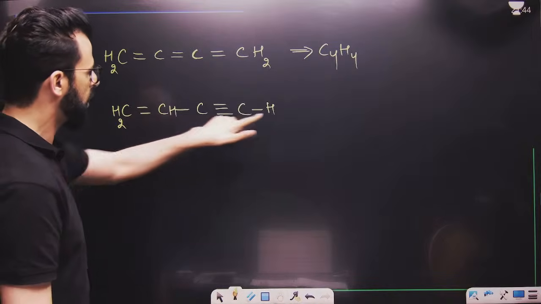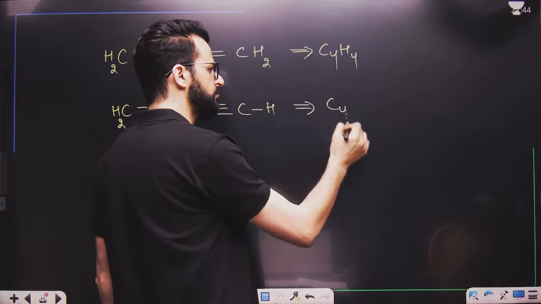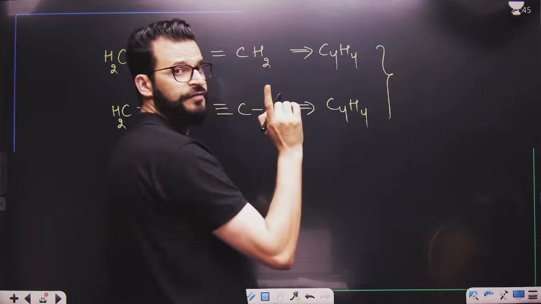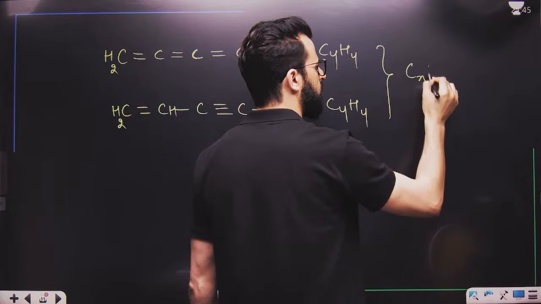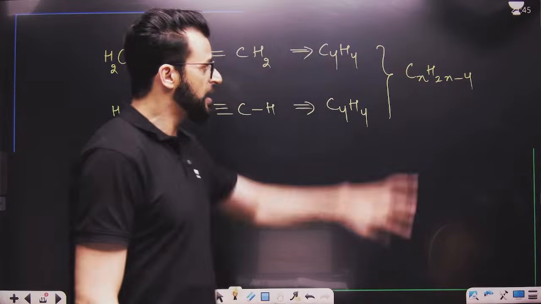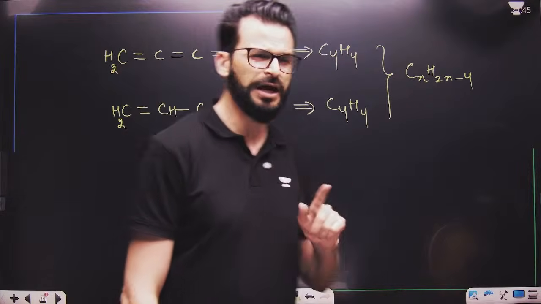2, 3 and 4. 4 carbons and 4 hydrogens are there. Both are having, have a look, both are having the same general formula. What was that? CnH2n minus 4. The general formula for this compound and this compound are the same. But tell me, are they the same compounds?